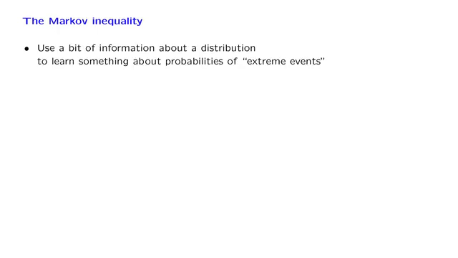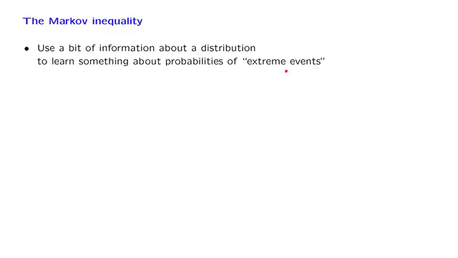In this segment, we derive and discuss the Markov inequality, a rather simple but quite useful and powerful fact about probability distributions. The basic idea behind the Markov inequality, as well as many other inequalities and bounds in probability theory, is the following. We may be interested in saying something about the probability of an extreme event. By extreme event, we mean that some random variable takes a very large value.